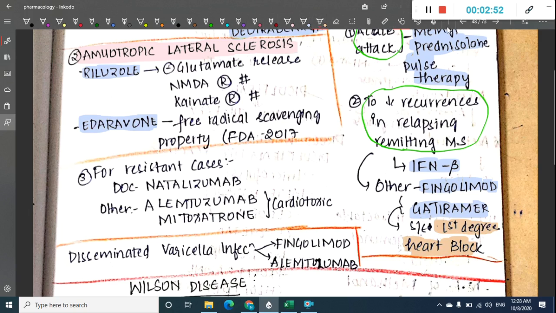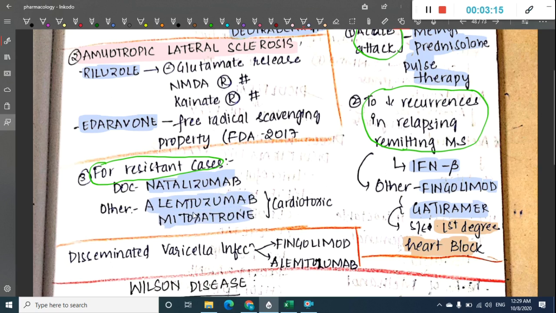Then for resistant cases, which drug should be given?